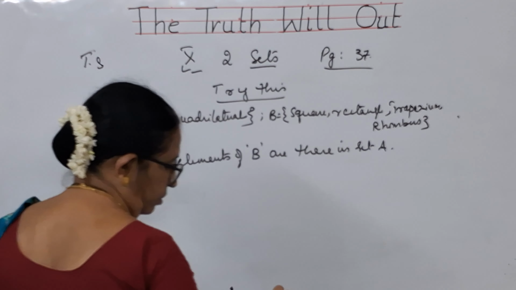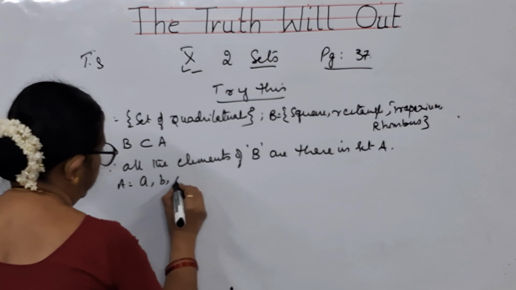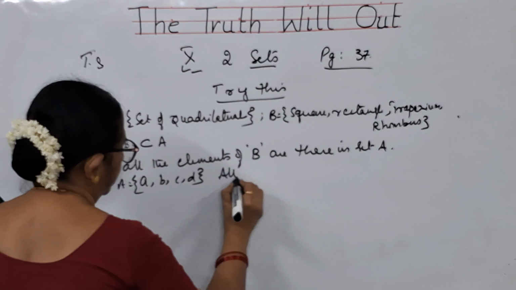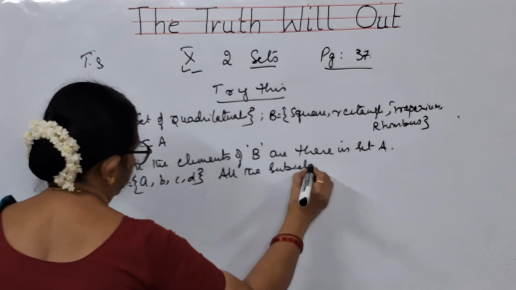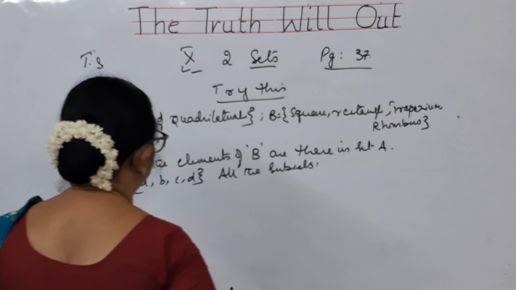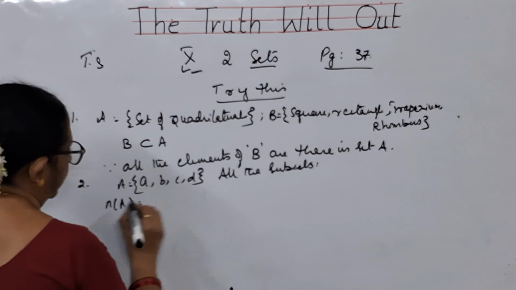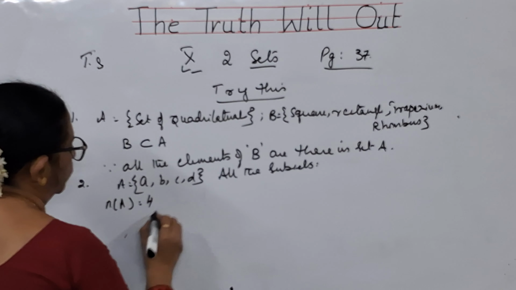Now, second problem, A is equal to {a, b, c, d}. Then you have to write all the subsets. Now children, say n of A. How many elements are there? 1, 2, 3, 4. n of A is 4.